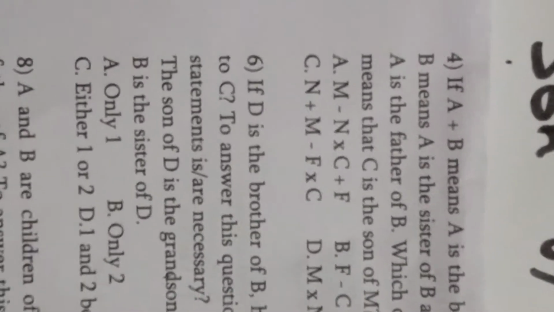Next step, take any two at a time: N minus C. What is A minus B?